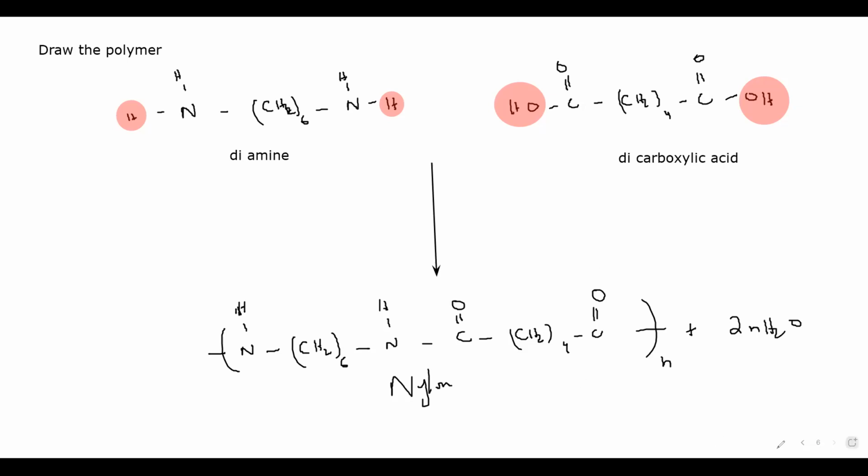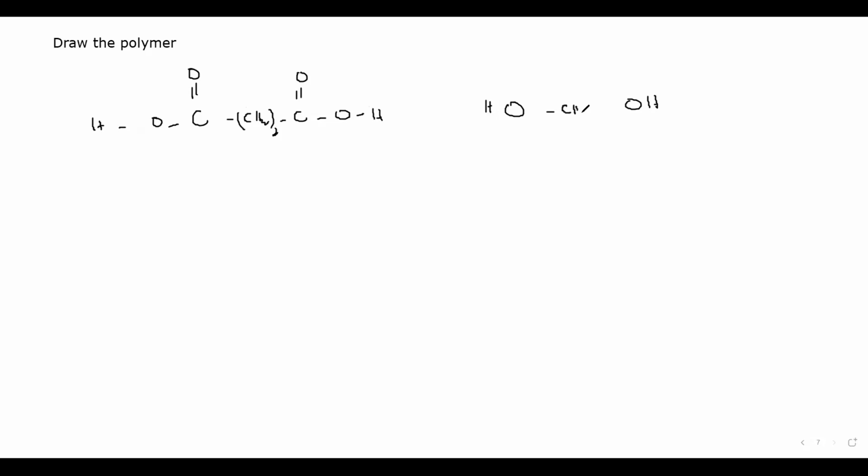Same way, if the question is draw the polymer, when dicarboxylic acid is reacting with diol, so C double bonded with O, O, H, and between them there are carbons. For example, this is CH2 bracket 2, and this one is CH2 bracket 8.